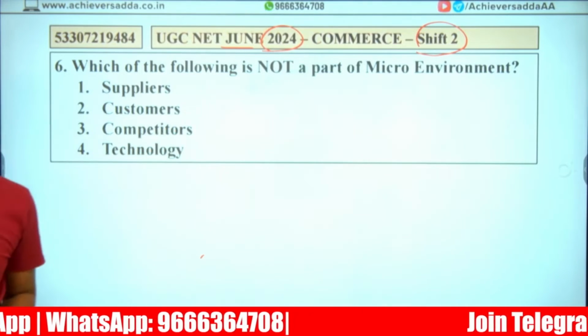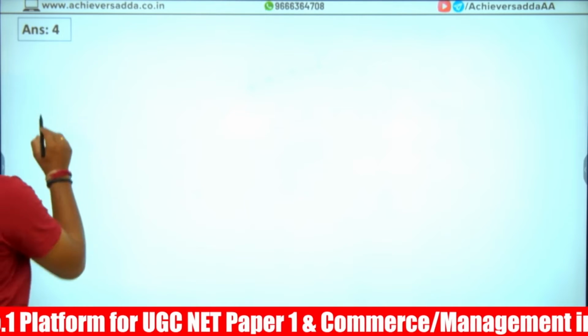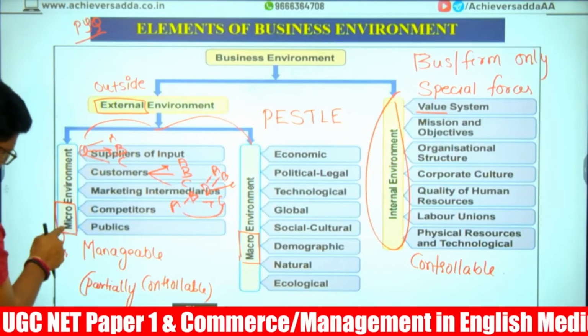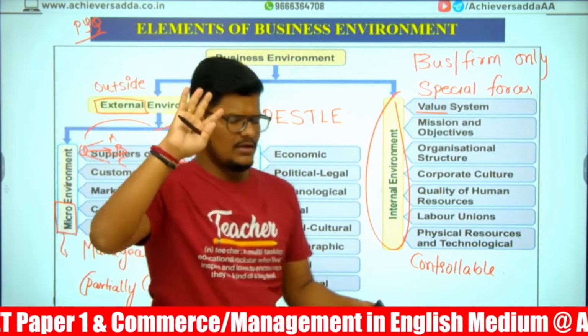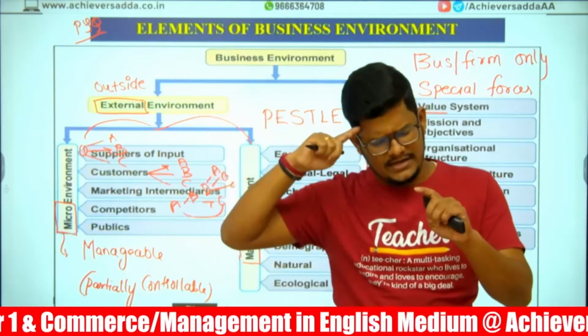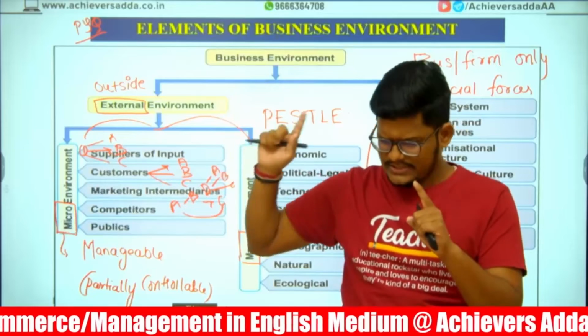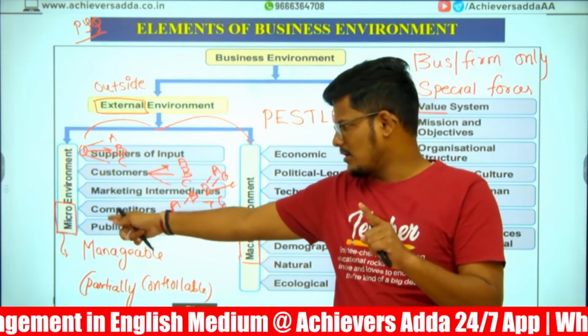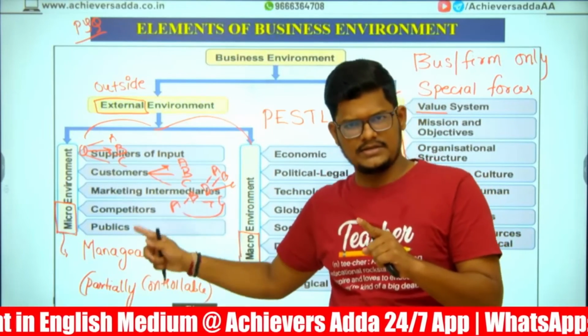2024 June exam. Yes, technology is the correct answer, option 4, because it is external, not micro. So in our mind, we should think there are two types, internal and external. And in the external, micro only they are asking, not the macro. Micro means suppliers, customers, intermediaries, competitors, as well as public.